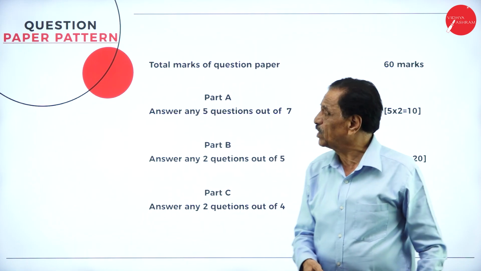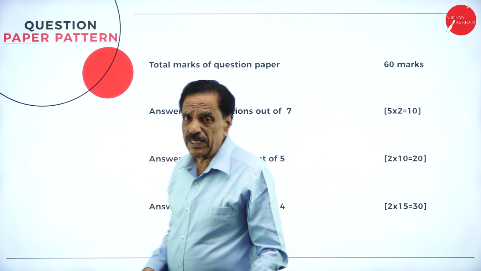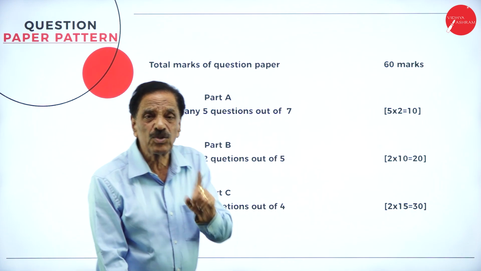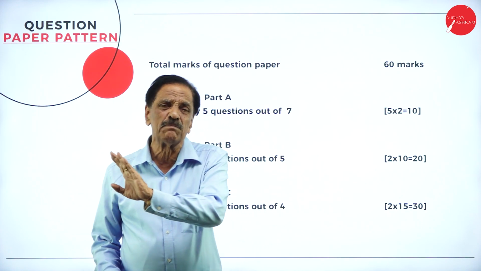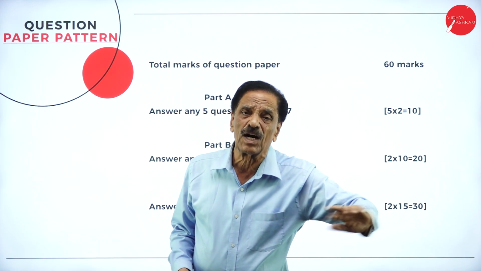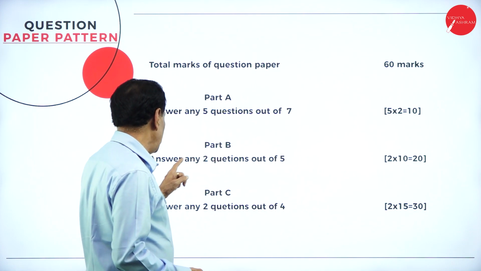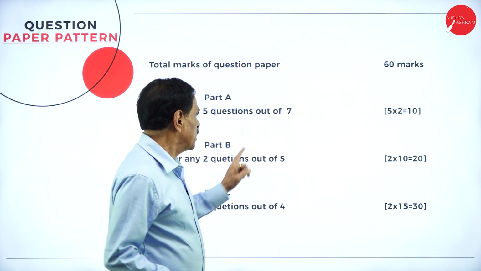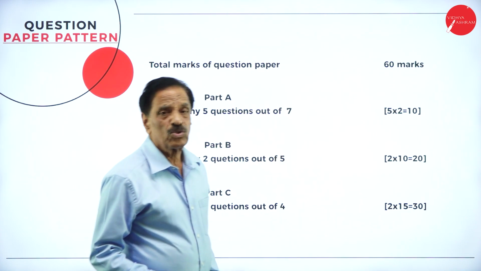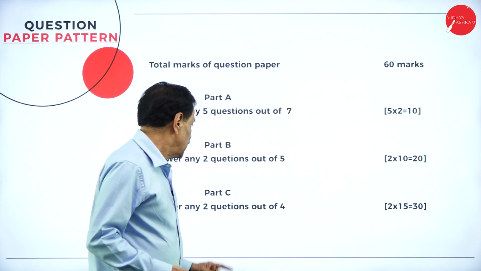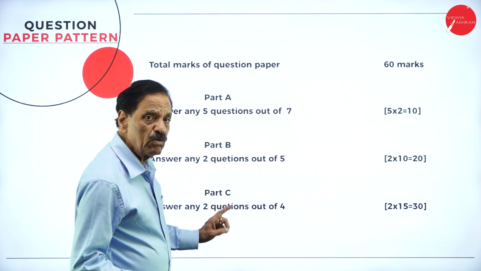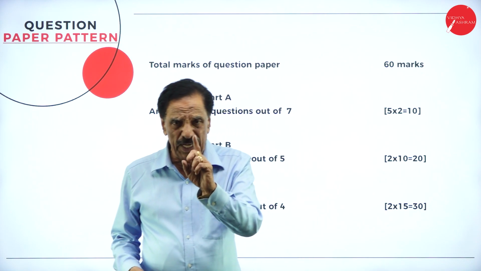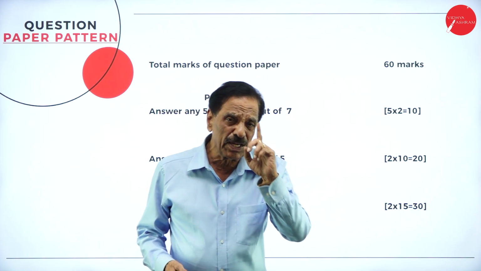What is the pattern of the question paper? In Section A, you have to answer any 5 questions out of 7. Each question carries 2 marks. Very simple questions covering all the chapters. Then Part B, answer any 2 questions out of 5. Each question carries 10 marks, 2 into 10 is 20 marks. Section C, answer any 2 questions out of 4, 3 practical and 1 theory.